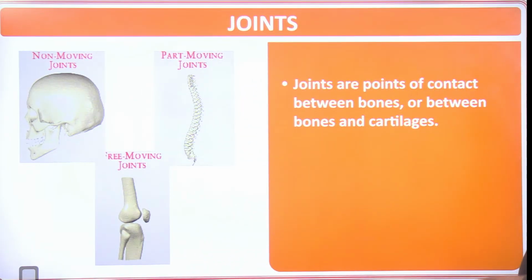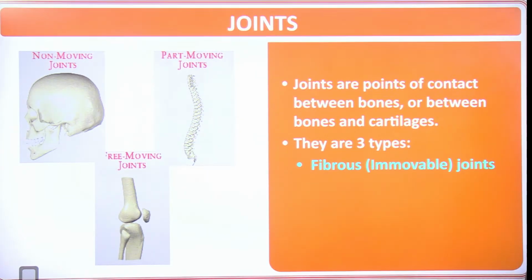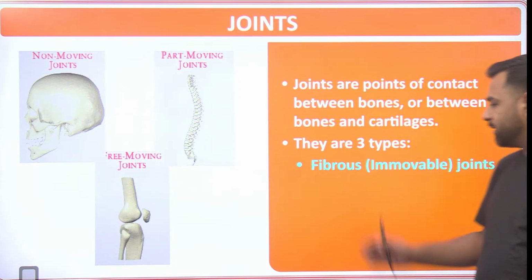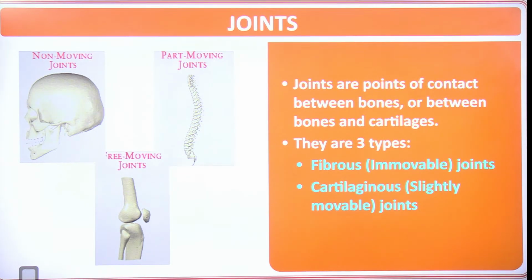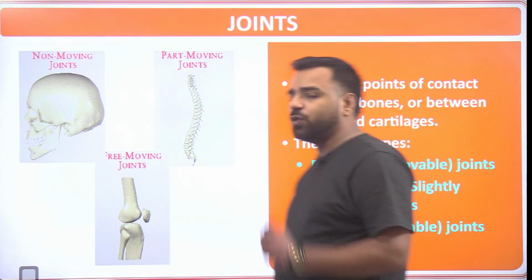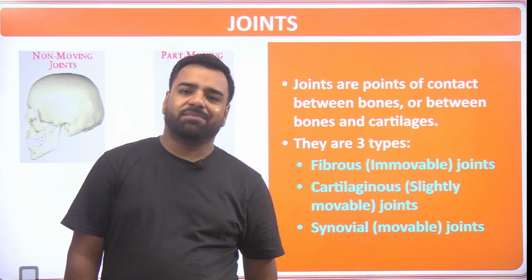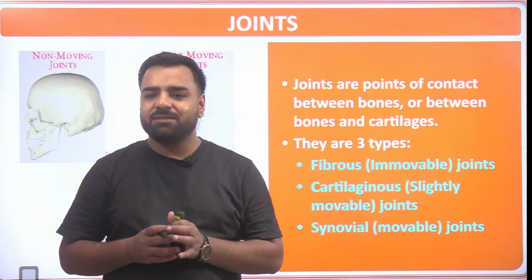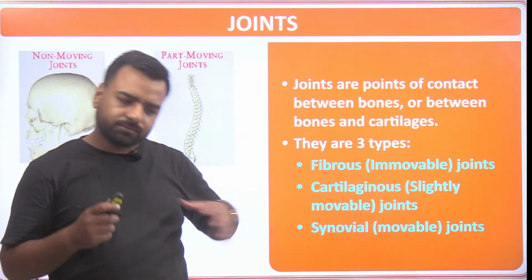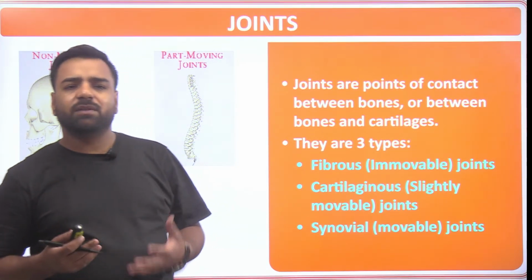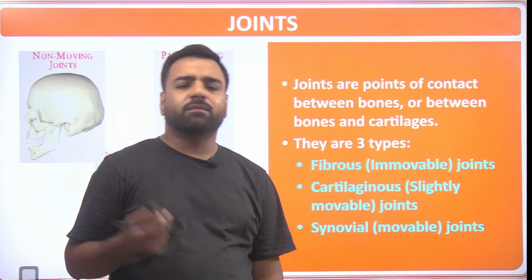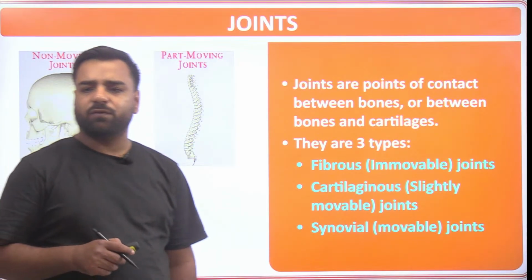So joints are the points of contact between the bones and between the bones and cartilages. Okay. So they are of 3 different types. Fibrous, which are immovable, that is they are unable to move. Then we have cartilaginous, that is slightly movable joints, and synovial, which are movable joints, and you can link it with the fluid also, which is synovial fluid. Where is this present? Synovial fluid is present in our kneecap, if you remember, right? So in the old age, because of the issue with this particular fluid, old aged people feel difficulty in moving because of the lack of the synovial fluid in the joints.